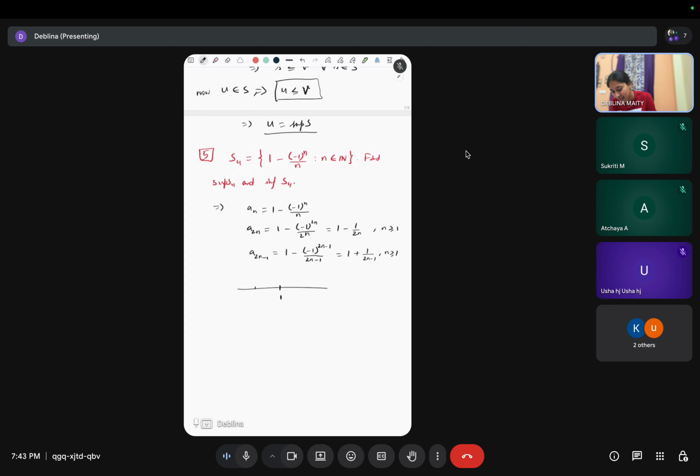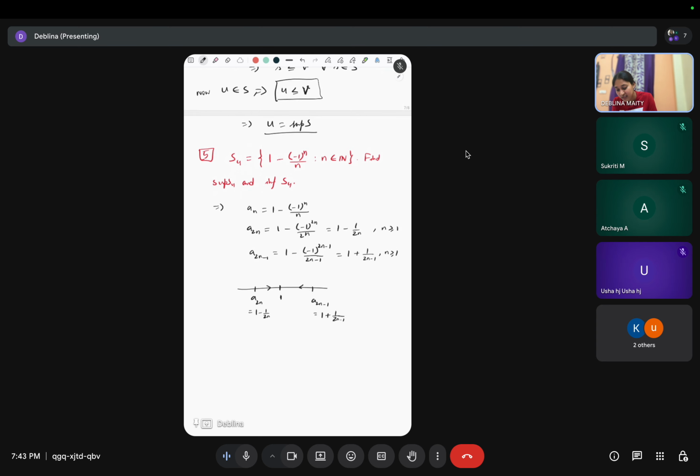So a_2n lies somewhere here, 1 minus 1 by 2n. And a_(2n minus 1) is what? 1 plus 1 by (2n minus 1). Right. Now if n increases, this a_(2n minus 1) decreases. So it goes close to 1. And here this a_2n goes close to 1. Right. So if n increases, they go close to 1.